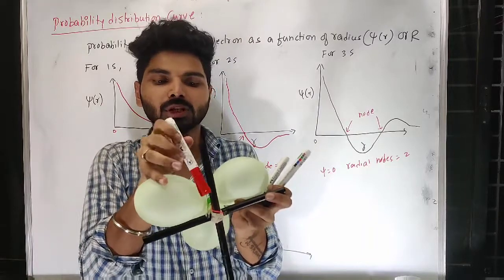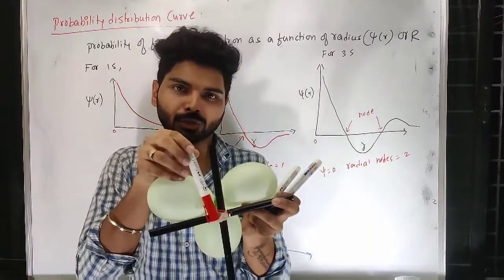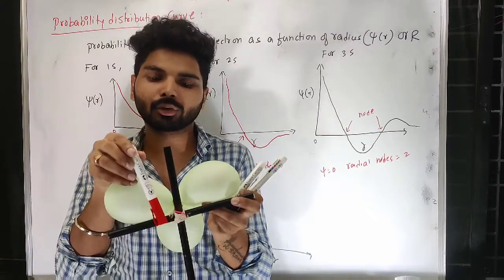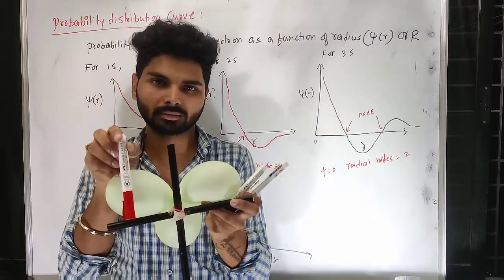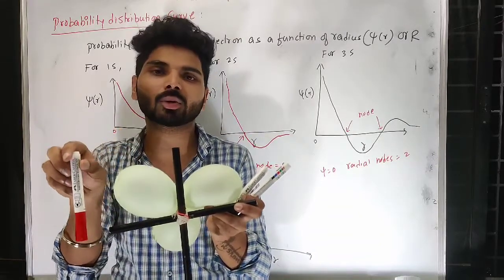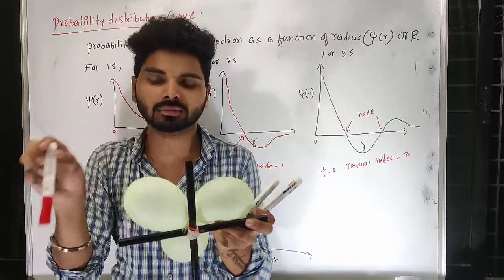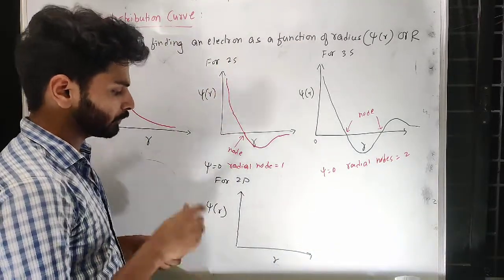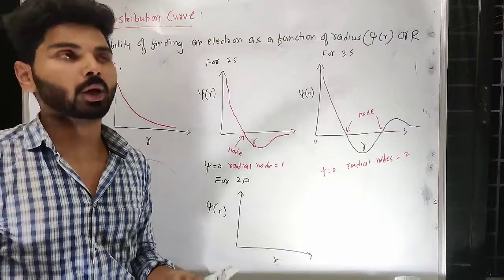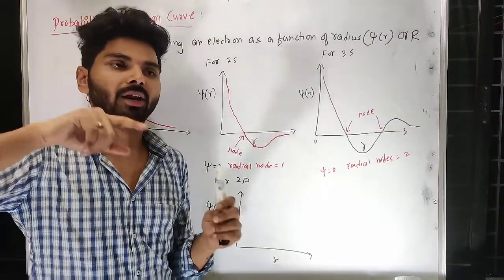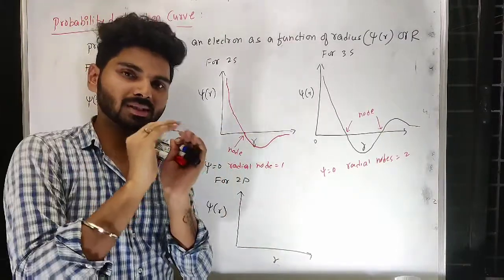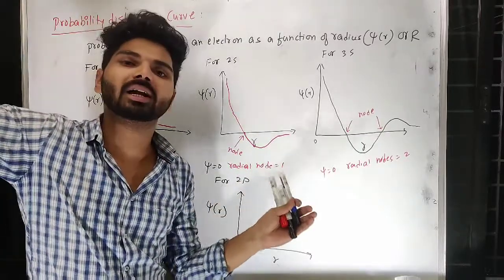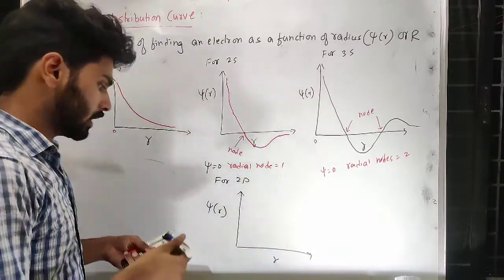That means if you start from 0 radius, that means 0 distance, the presence of 2p is 0. Then if you increase the distance you can expect maximum probability. Then again it will go less and less, it will come to 0 or tend to 0. That means in the case of 2p, for that matter any d also, because d is also dumbbell in shape, whenever you talk about dumbbell, at the center its presence is 0, only at the corner its presence is there, and thereafter if you go beyond that radius its presence becomes 0, or tends to 0.